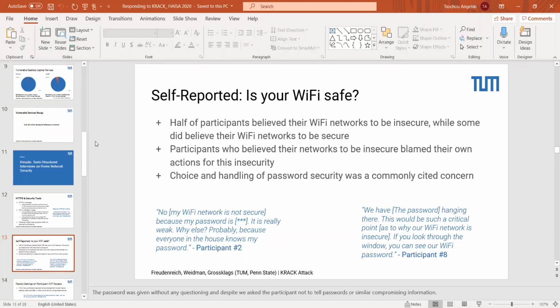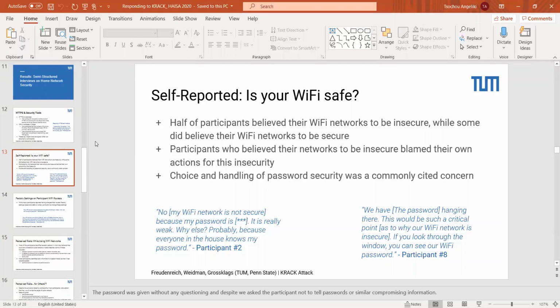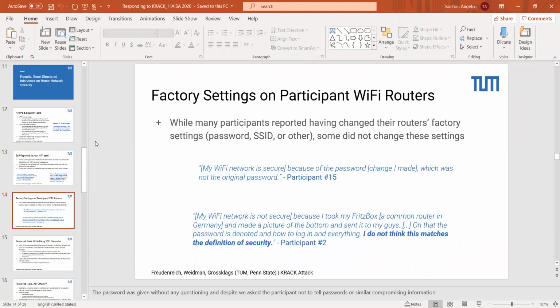And similarly, participant 8 had a really funny instance where they thought their network was very insecure because they literally had their password hanging on a kitchen cabinet. And during the interview, they actually noticed that this kitchen cabinet lines up with a window. So anyone standing outside on the street could pretty easily look in and see our Wi-Fi password. So kind of a funny instance of network insecurity there. We can move on to the next slide.